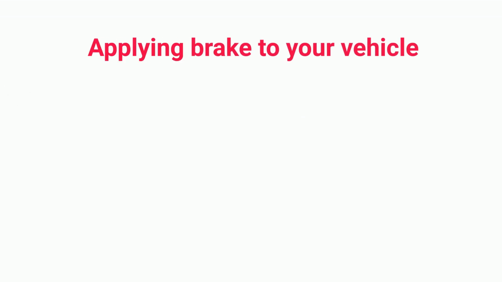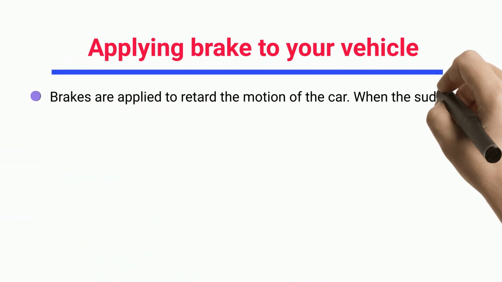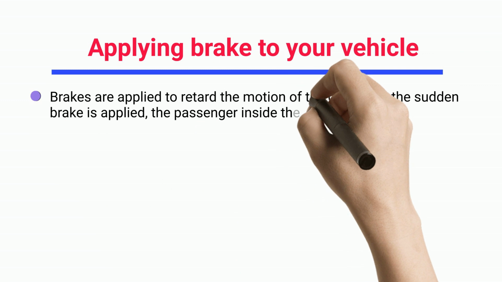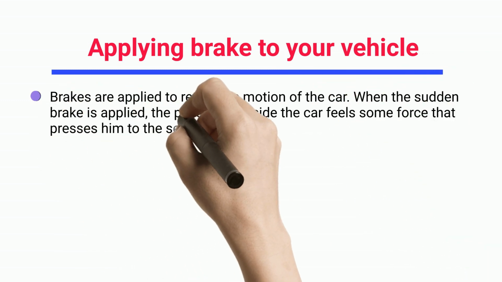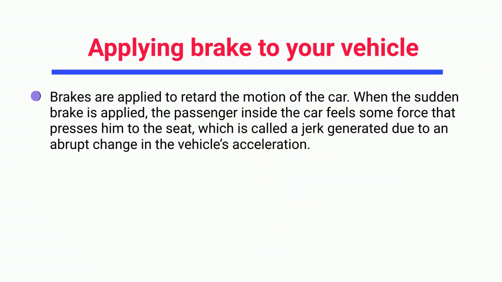Applying brake to your vehicle. Brakes are applied to retard the motion of the car. When the sudden brake is applied, the passenger inside the car feels some force that presses him to the seat, which is called a jerk generated due to an abrupt change in the vehicle's acceleration.